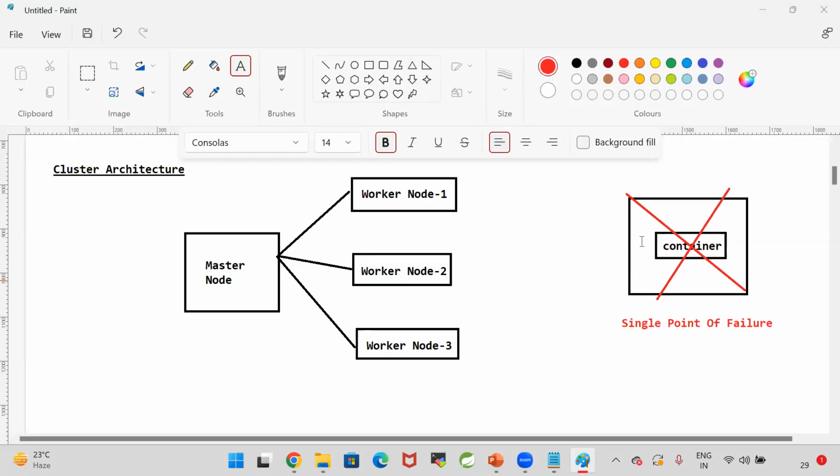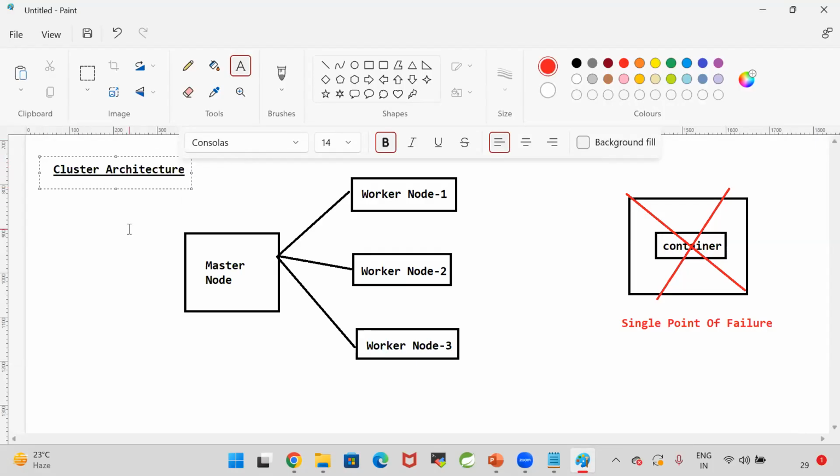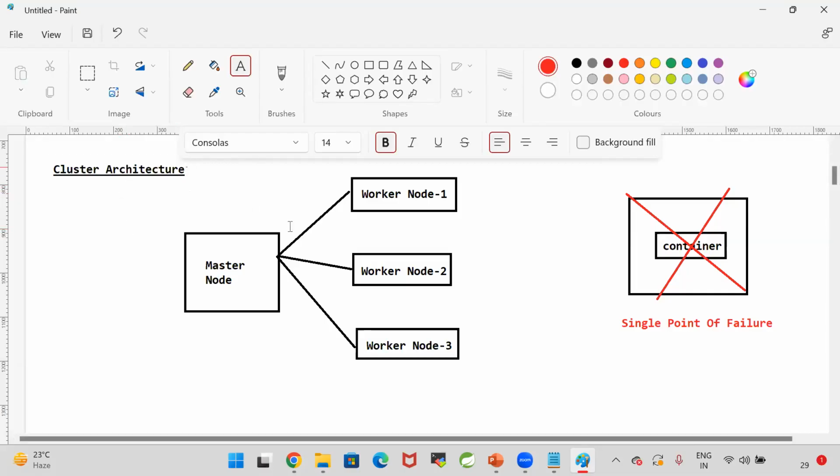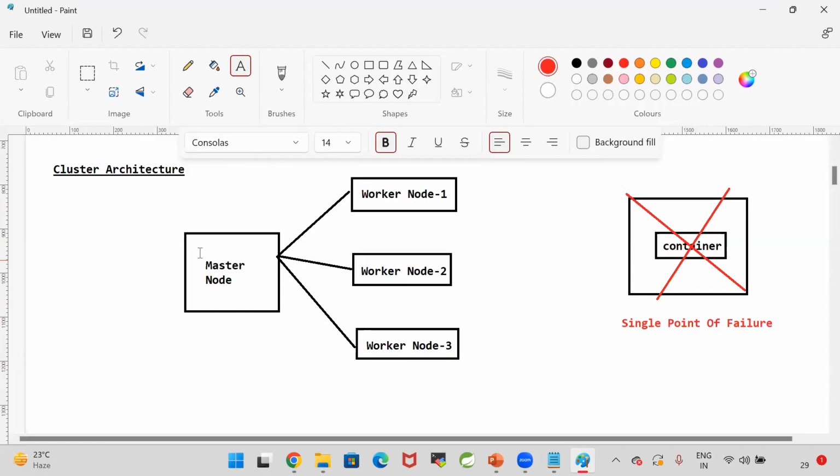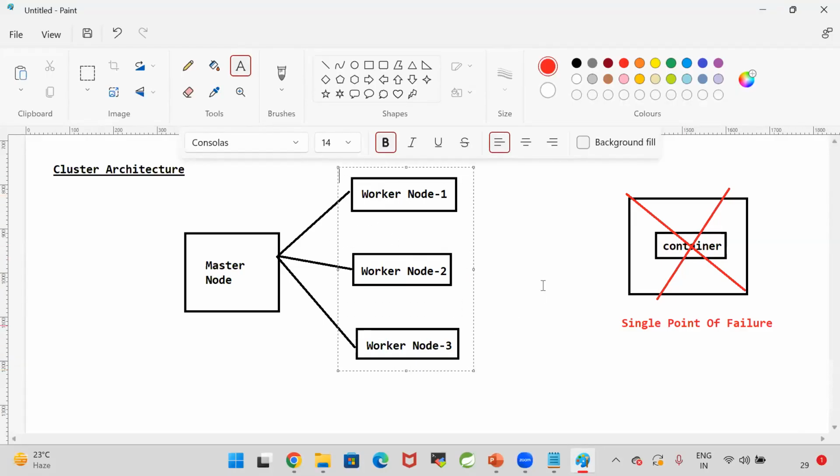Guys, is it recommended to run our application in one machine, or is it not recommended? It is not recommended to run our application in one machine. So that's why in the real time, our applications will be deployed in the cluster. What is a cluster? Cluster is nothing but group of servers. In those group of servers, we are going to consider some machines as master node machines, and some machines as worker node machines.